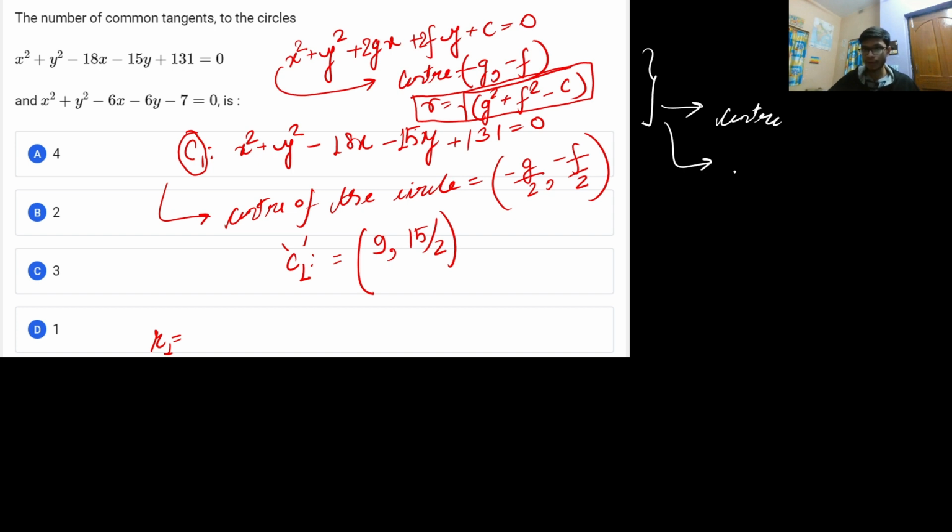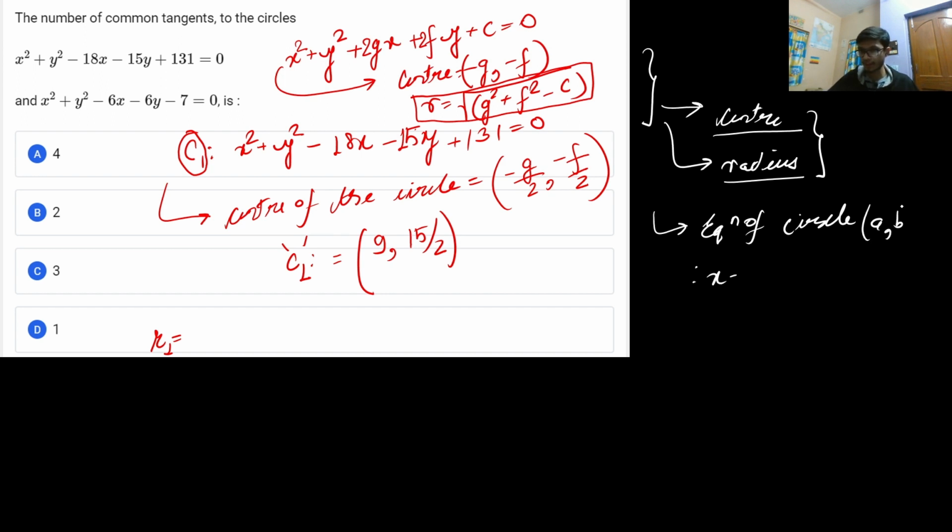So whenever I ask you a question regarding the equation of a circle, you need two things: the first is the center of the circle and the second is the radius. If you are given these two values, then you can definitely write the equation of a circle. So what is the equation of a circle? For center a comma b and radius r,